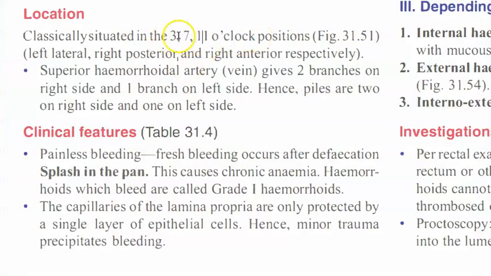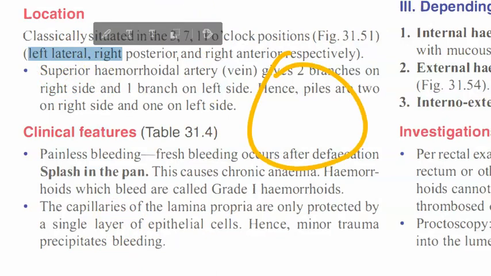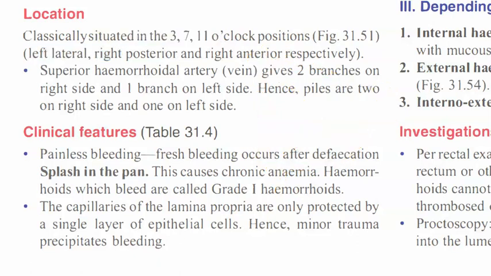So in the internal one, they are saying that 3, 7 and 11 o'clock positions are very classical, right? 3 o'clock means somewhere here, 7 means somewhere here, and 11 means somewhere here, right? So this is nothing but left lateral, right posterior, and right anterior, etc. Okay. So these are the locations.